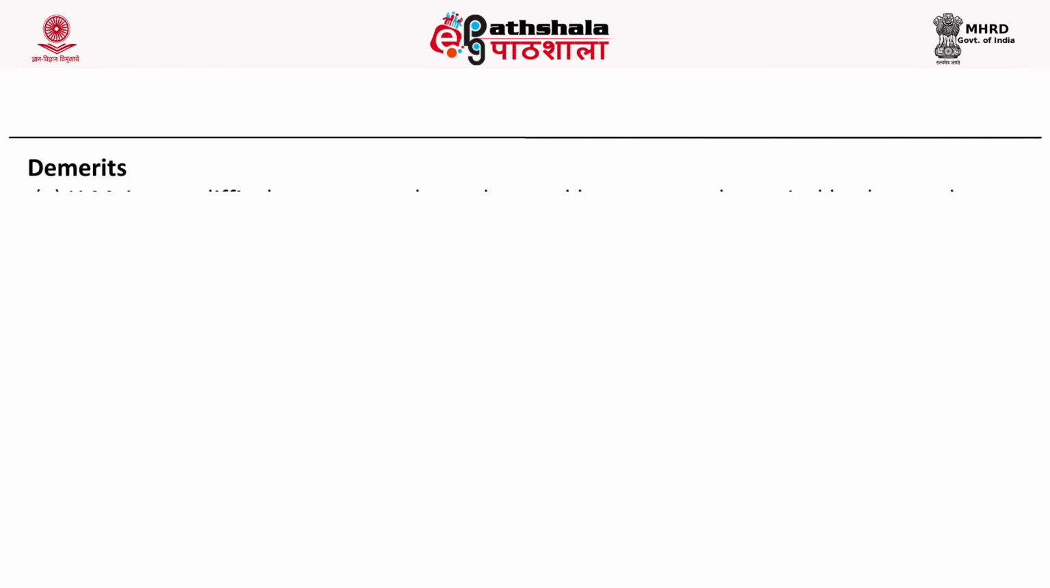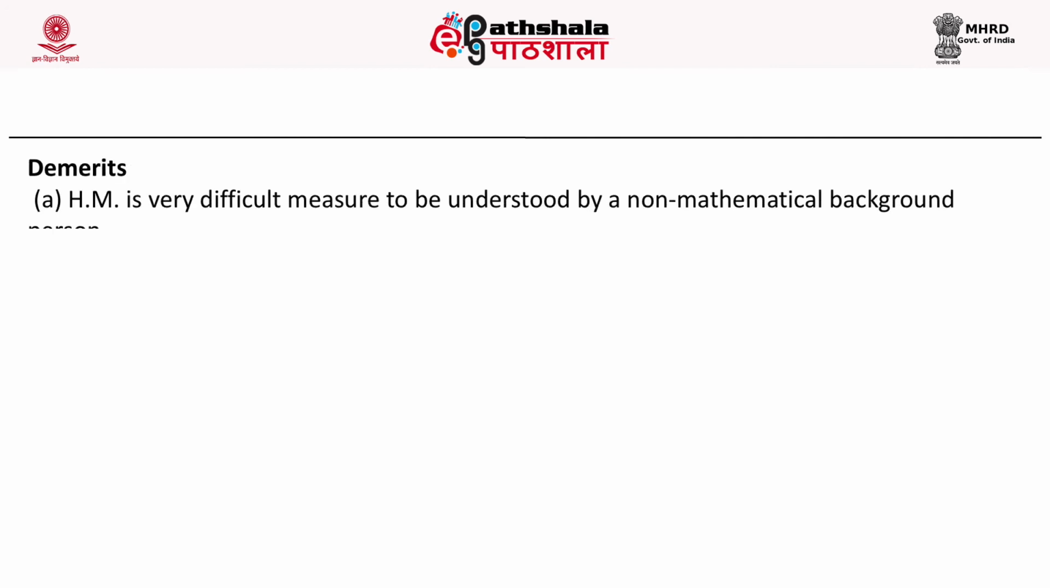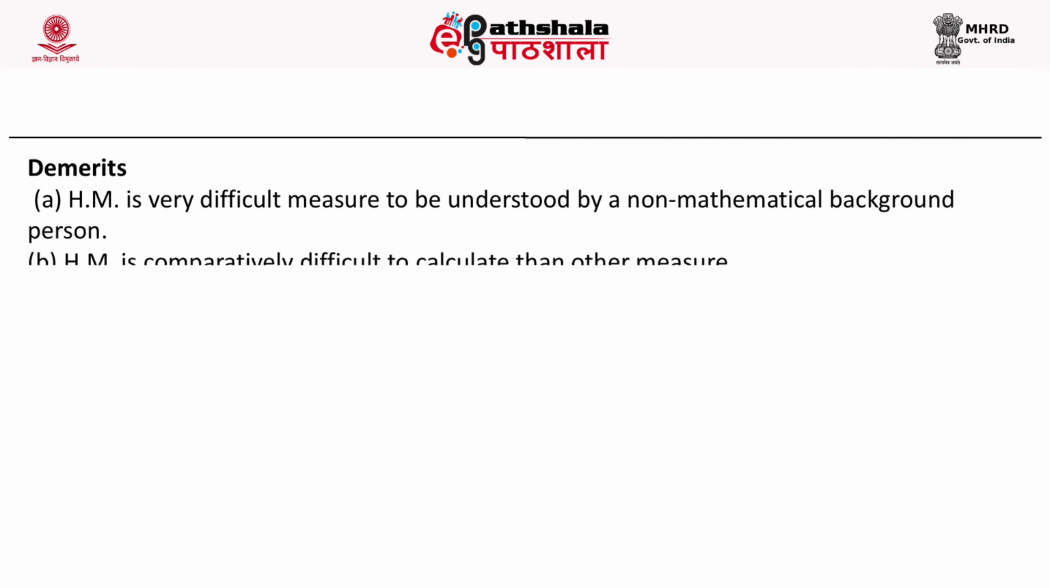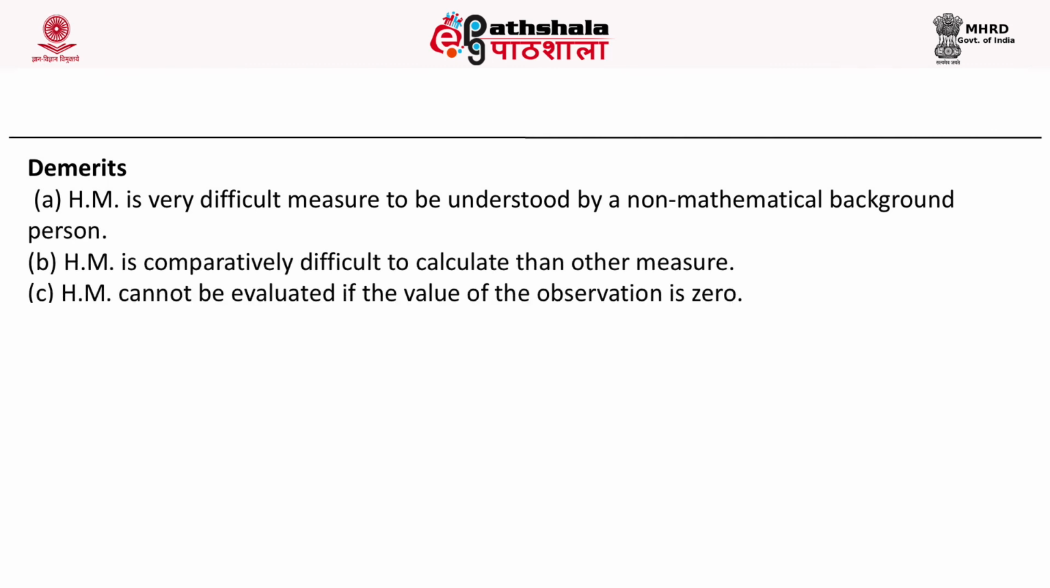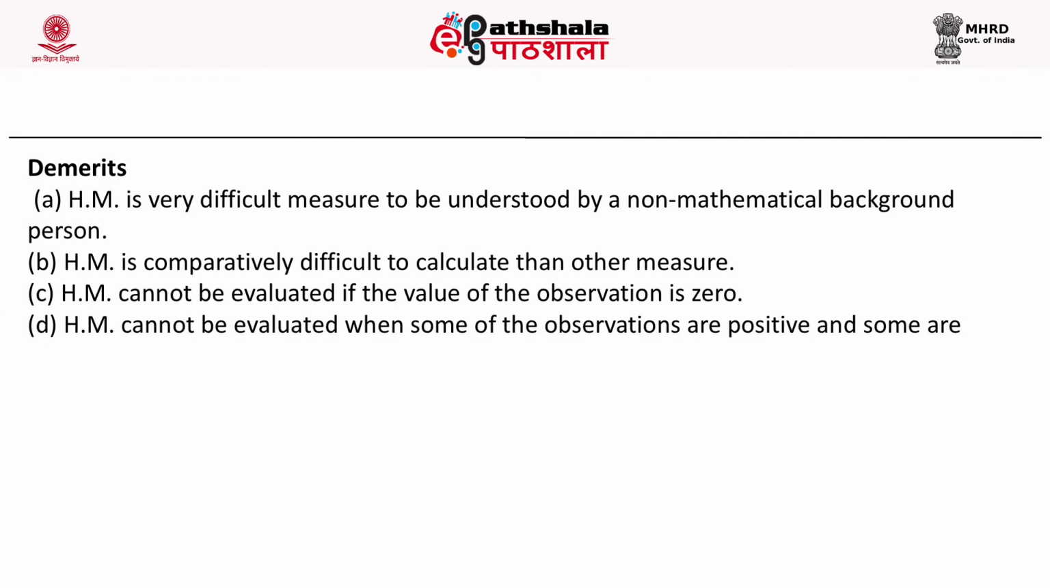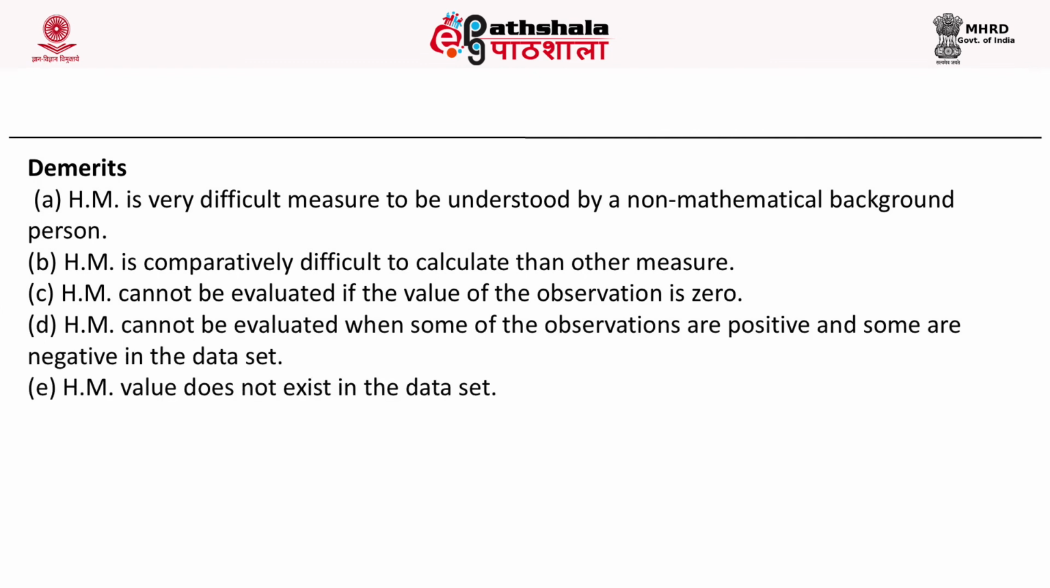Some of the demerits of harmonic mean are: harmonic mean is a very difficult measure to be understood by a person from a non-mathematical background. Harmonic mean is comparatively difficult to calculate than other measures. Harmonic mean cannot be evaluated if a value of the observations is 0. Harmonic mean cannot be evaluated when some of the observations are positive and some are negative. Harmonic mean value may not exist in the dataset.